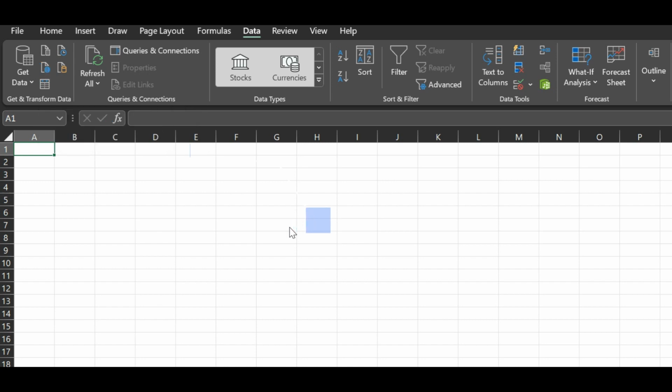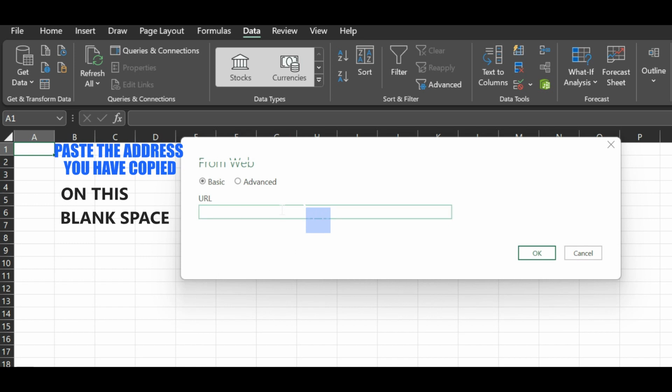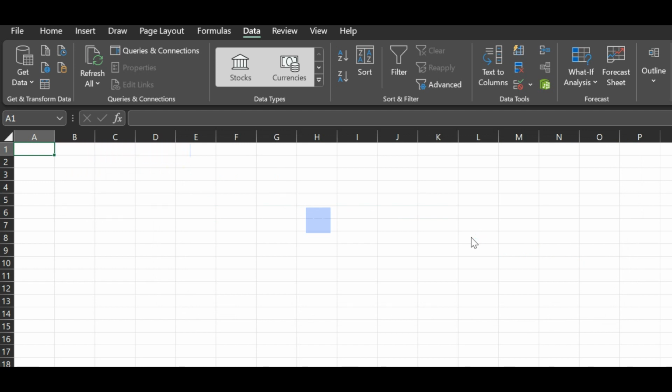Now click on the Data tab and then click on From Web. A dialog box opens. In the empty box, paste the web address that you have copied. Then click on OK.